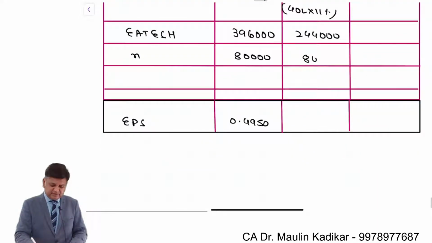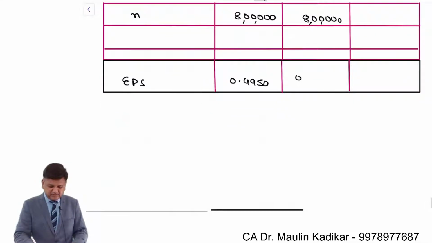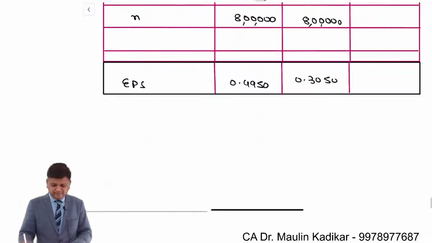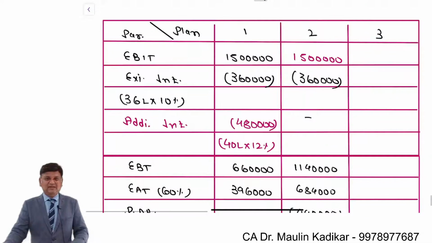Divided by number of equity shares. That will give us EPS. Sorry, number of equity shares are 8 lakhs. So 2,44,000 upon 8 lakhs. That comes to 0.3050. That is the way the EPS can be found for the second plan.